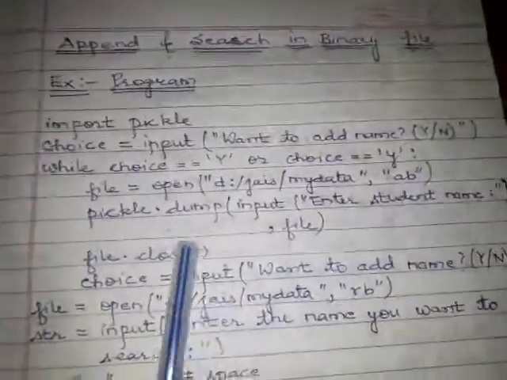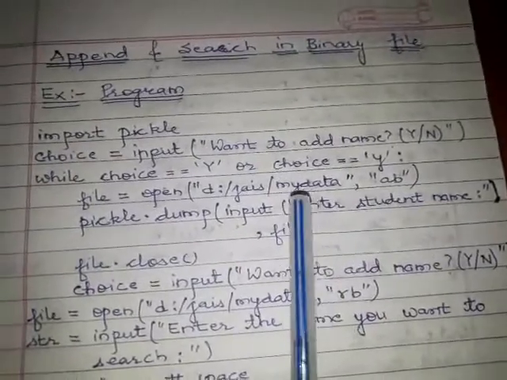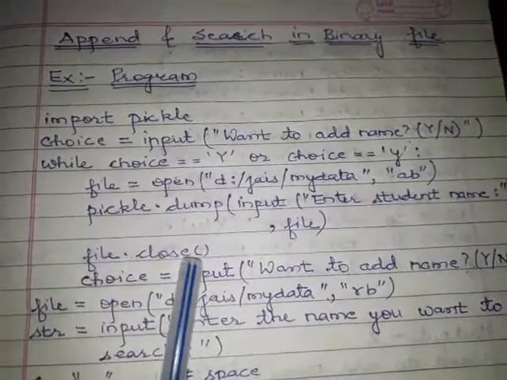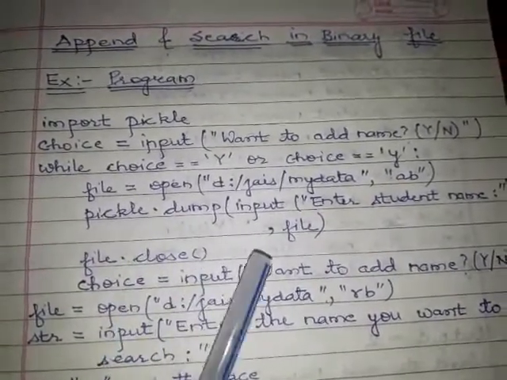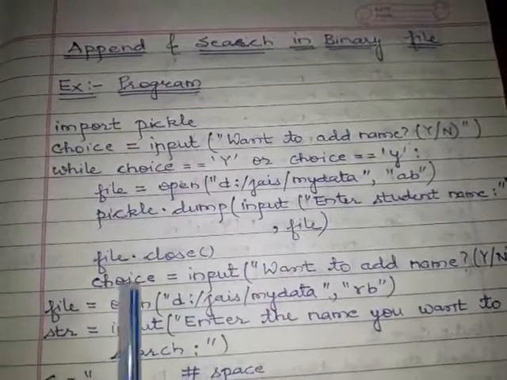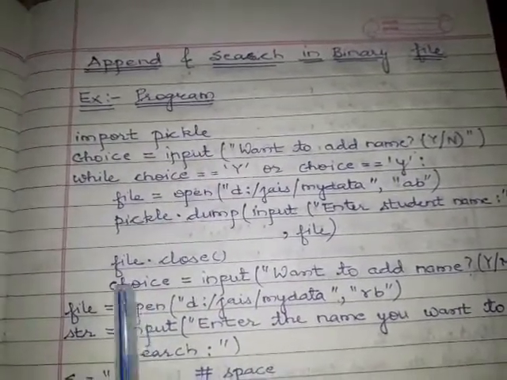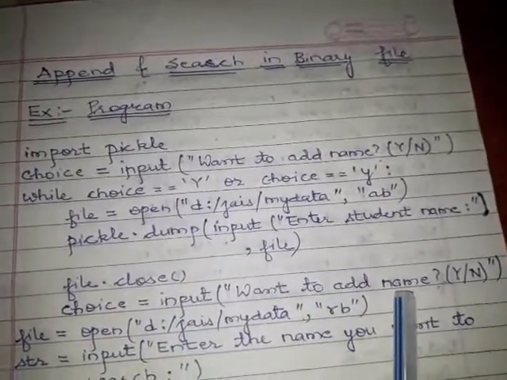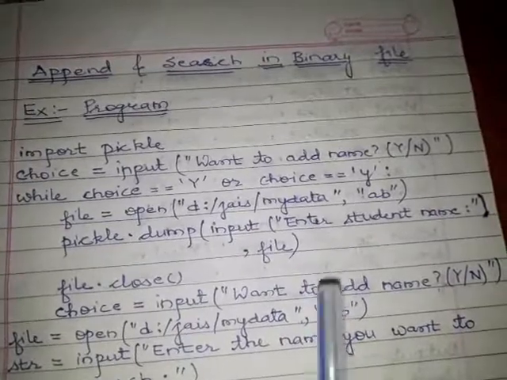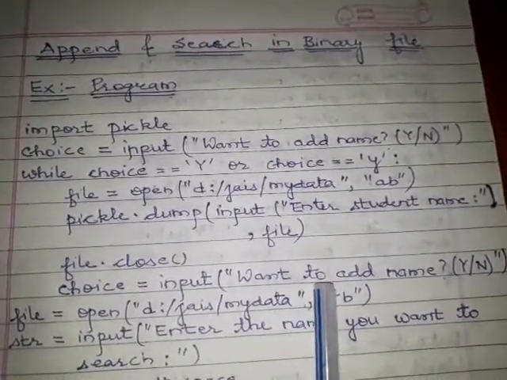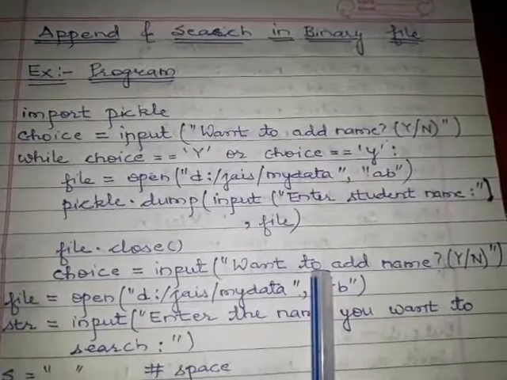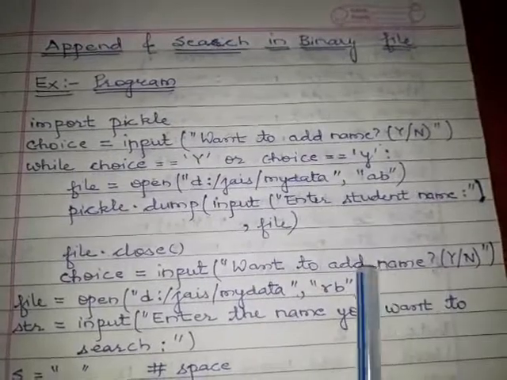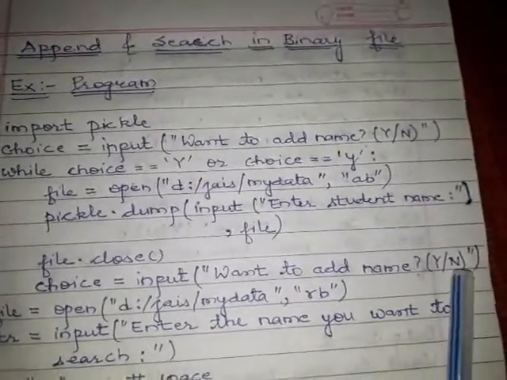When you give one name, after entering the name, the file will be closed. You close the file with file pointer.close, and again in the while loop you ask the user to input his choice: want to add name. Again after entering the first name, the program will ask you to enter your choice. If you want to add some more names, you have to press yes. If you don't want to add more names, you press anything else or no.